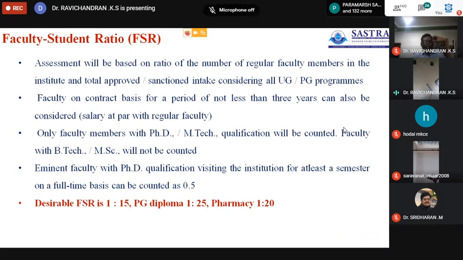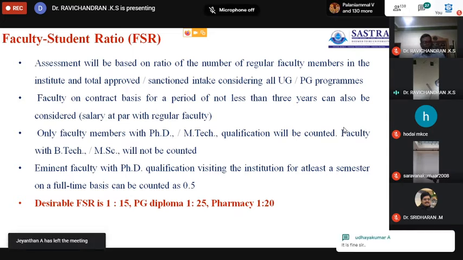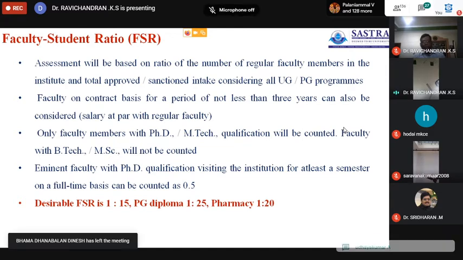Those values should come to less than 15. The desirable ratio is 1:15 for arts and science colleges. For PG diploma, it is to be 1:25, and for pharmacy colleges, the ratio will be 1:20.